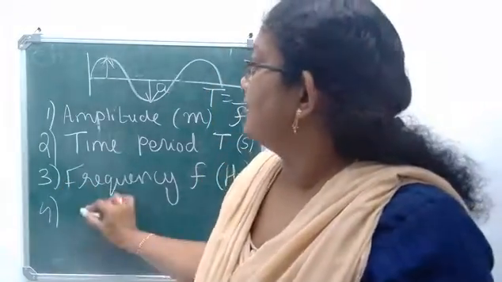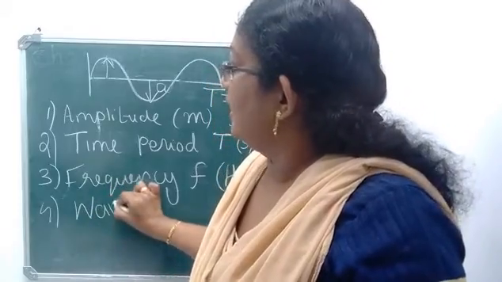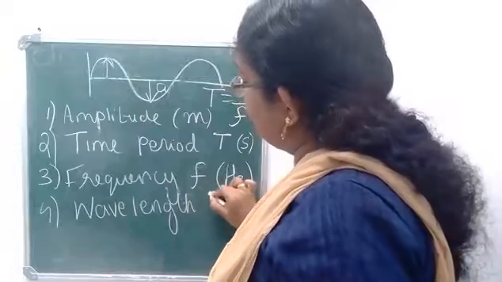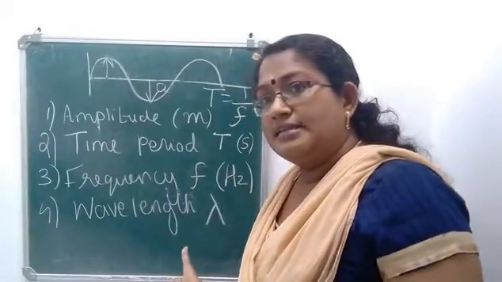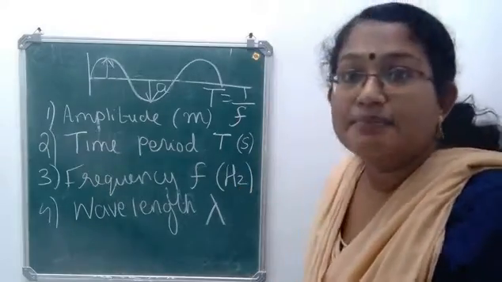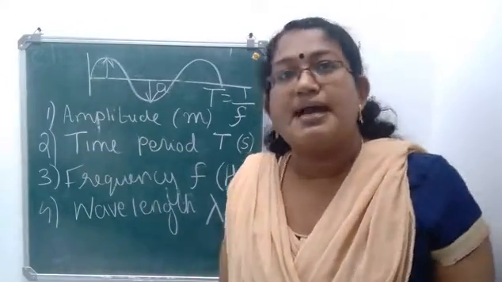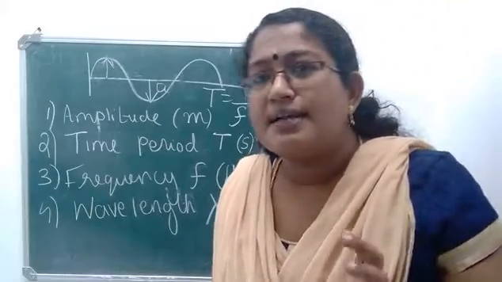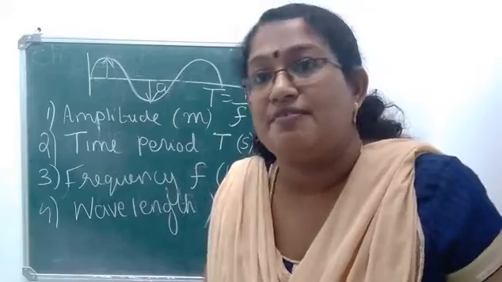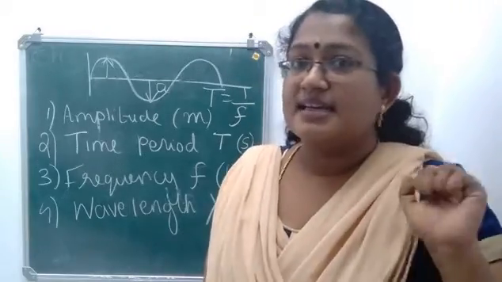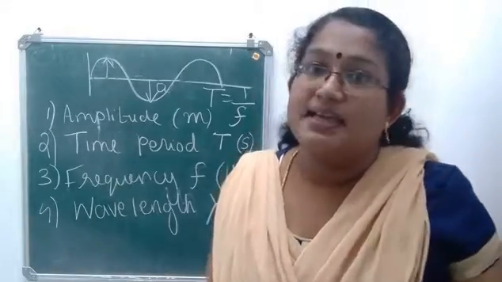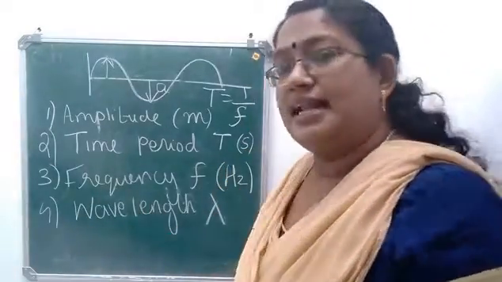The next one is wavelength. Wavelength is represented by the letter lambda, L-A-M-B-D-A. The distance travelled by a wave in one time period can be called wavelength. So what is wavelength? The distance travelled by a wave in one time period. It is represented by the letter lambda.